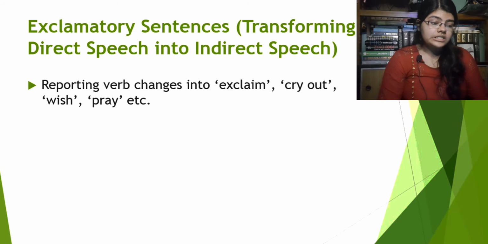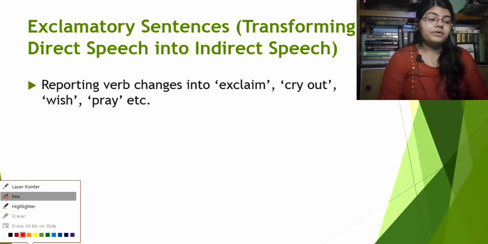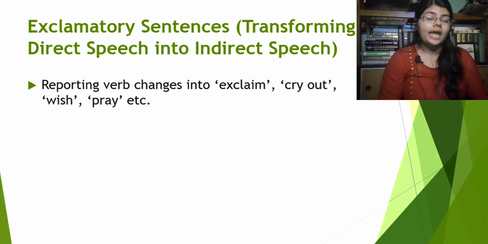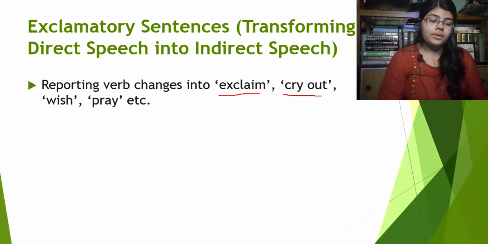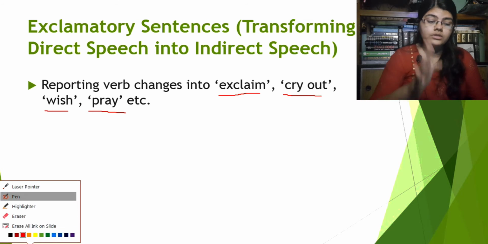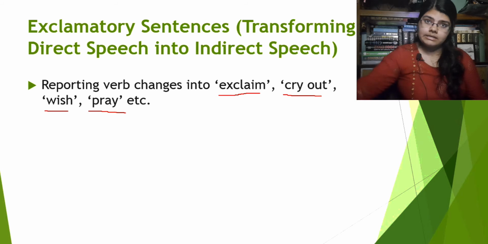Reporting verbs change into exclaim, cry out, wish, pray, etc. So again, in the indirect speech, the reporting verb of the direct speech will change into exclaim, cry out, wish, pray, etc. We will see the examples of all these rules in the next segment.